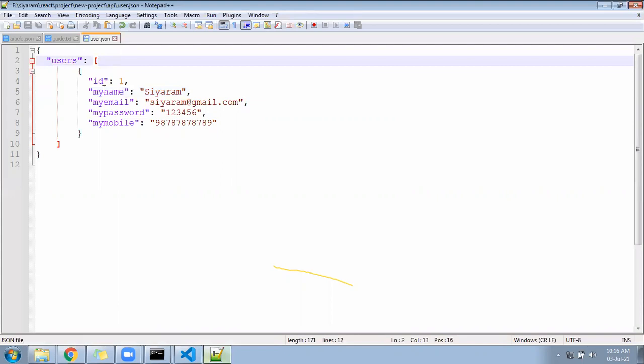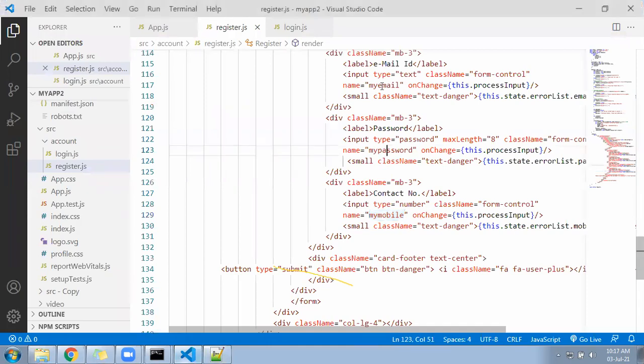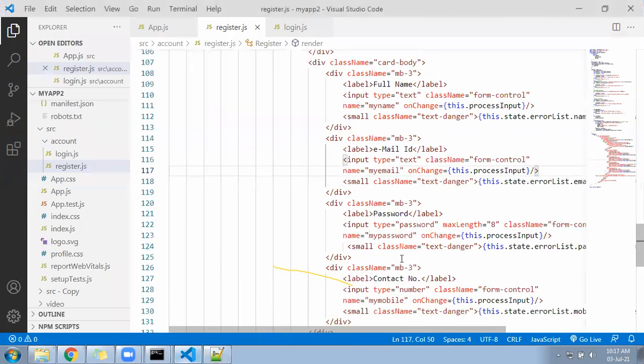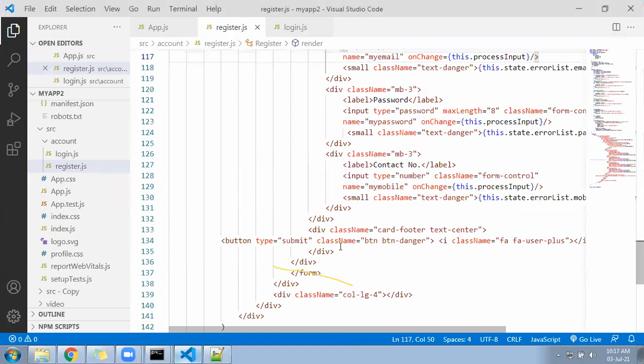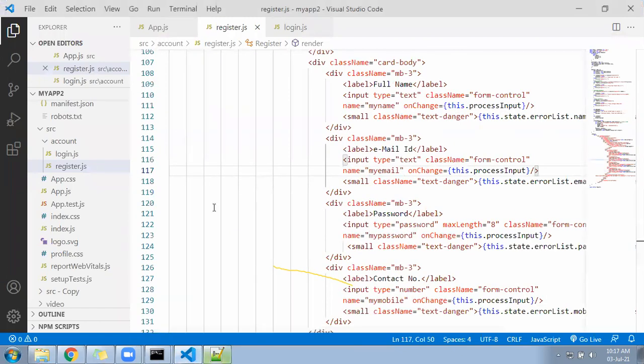The name of the field should be the same as what you are sending from the register page. So from the register page, you are sending my name, my password, my email, and my mobile, correct? Modify that.